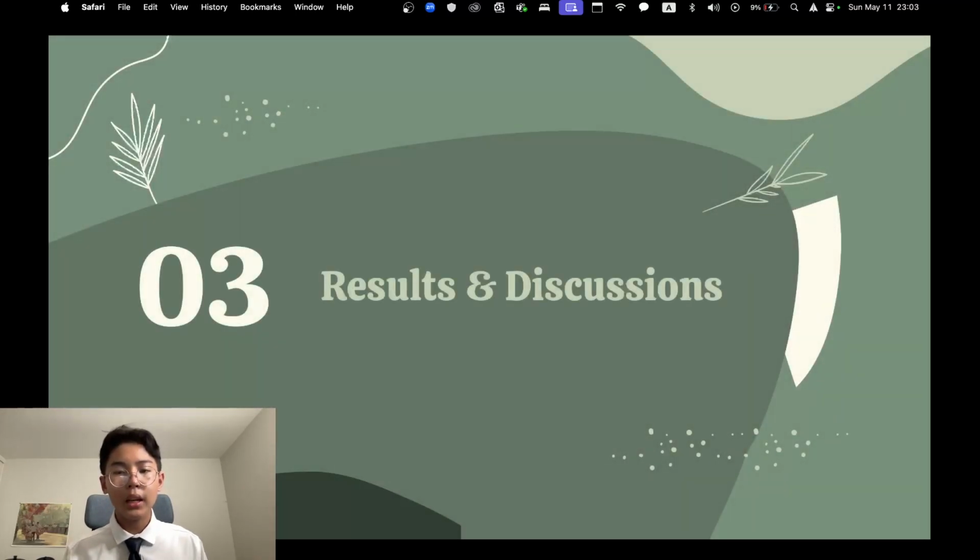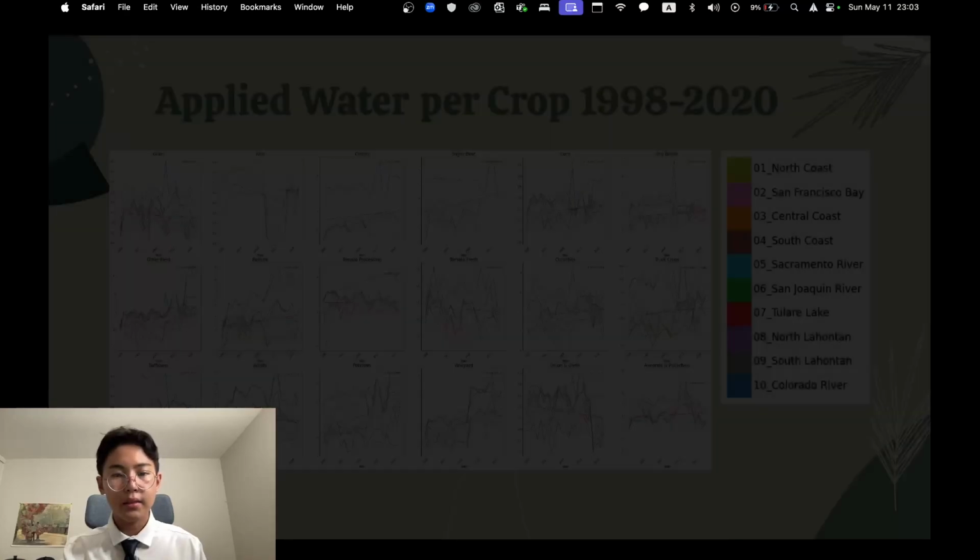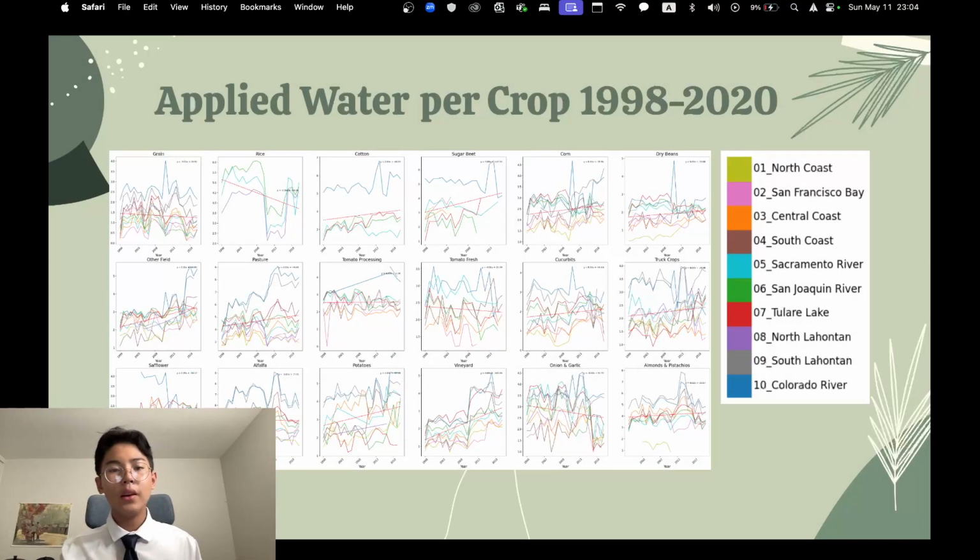So, what do we get from comparing these two data sets? Here's a comparison of the water usage across the year for each crop. You can see a general upward trend for most crops, with a few exceptions, but we will talk about why that is later.